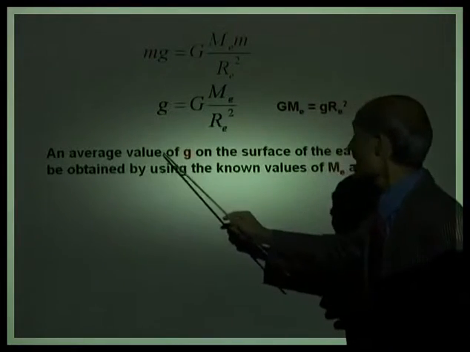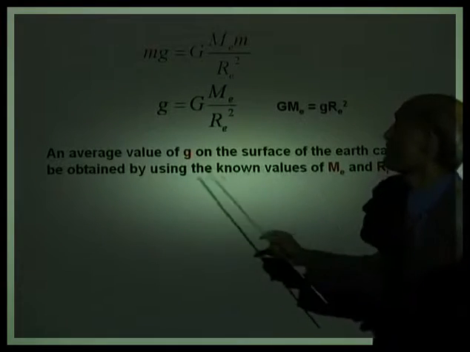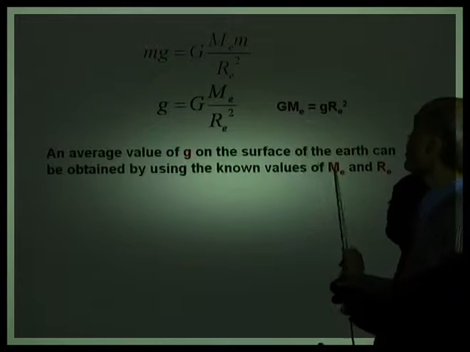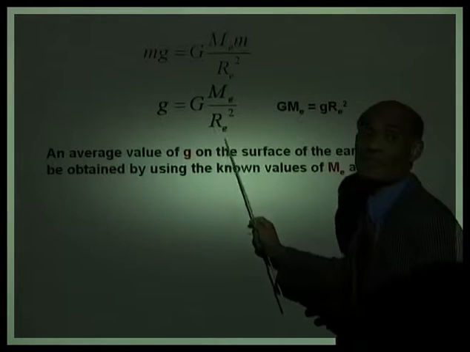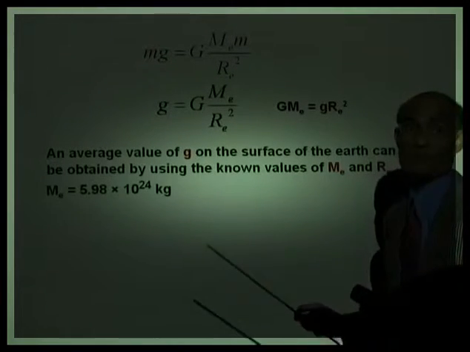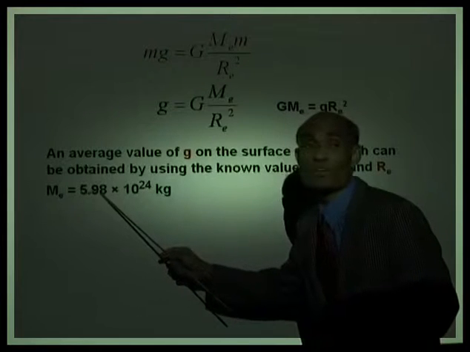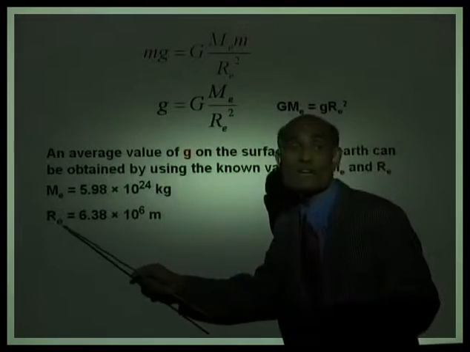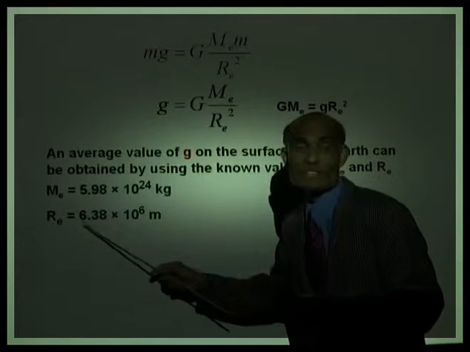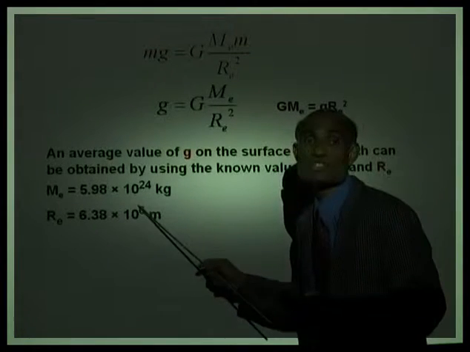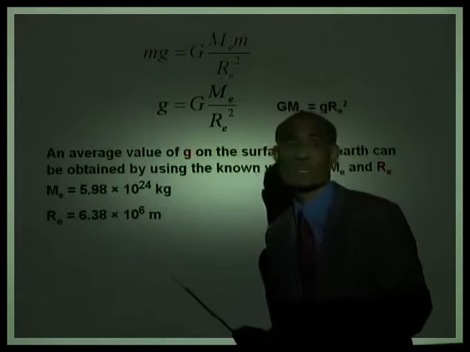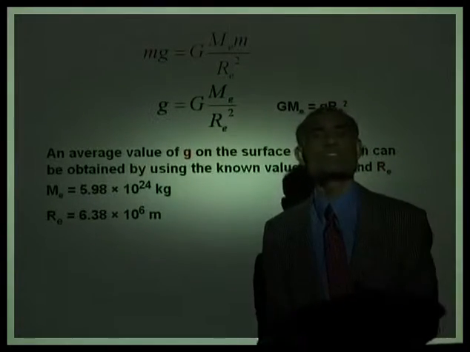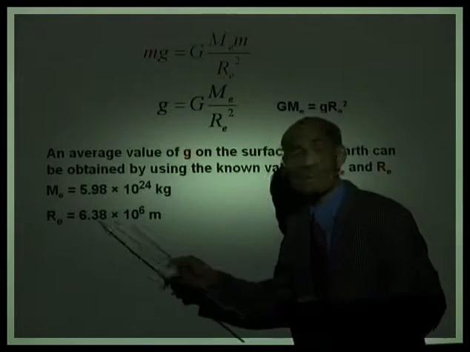So an average value of g on the surface of the Earth can be obtained by using the known values of mass of the Earth and the radius of the Earth. You can actually do that. The mass of the Earth is 5.98 times 10 to the 24 kilogram. And the radius of the Earth, I would like you to remember this value, 6.38 times 10 to the 6 meter. That is the radius of the Earth. We know the radius slightly differs at the equator and at the poles. This is an average value.